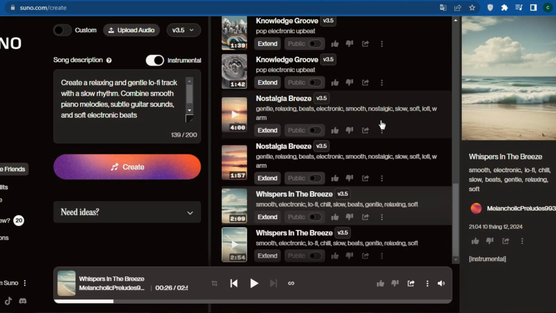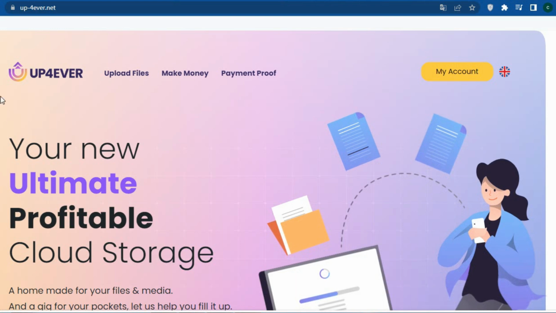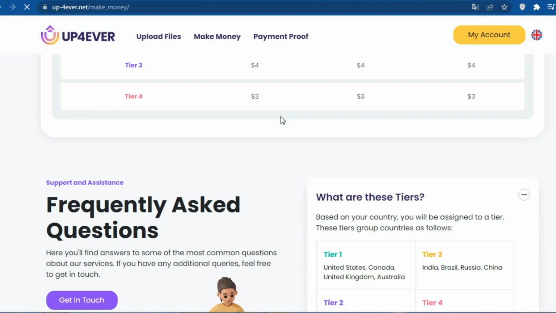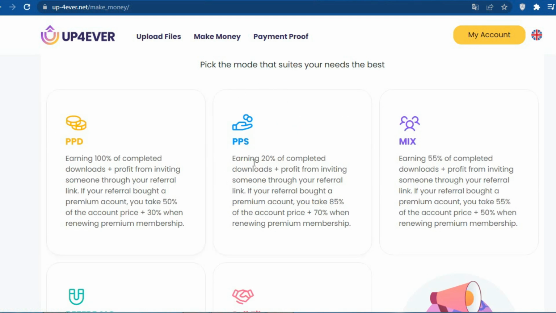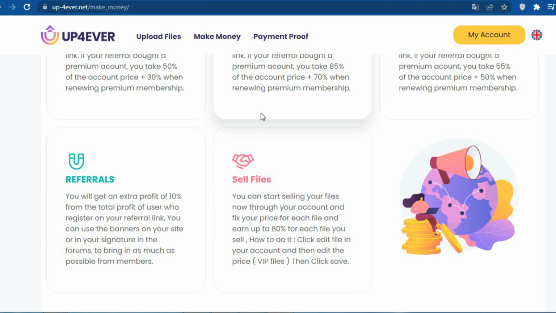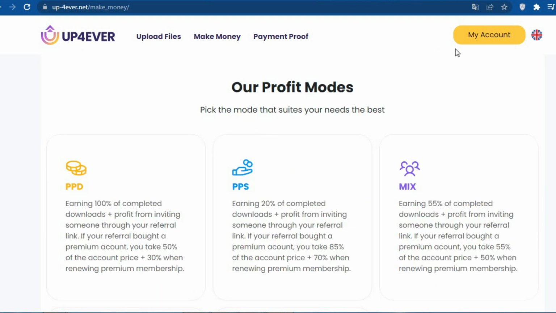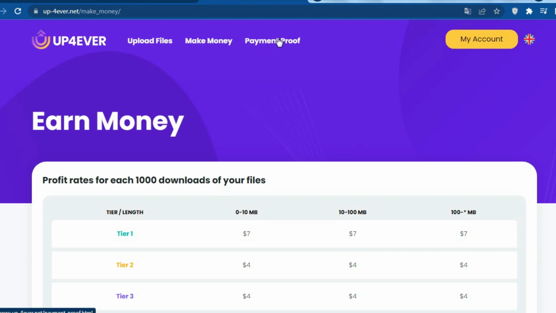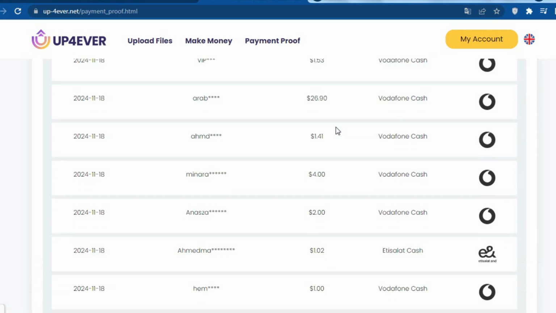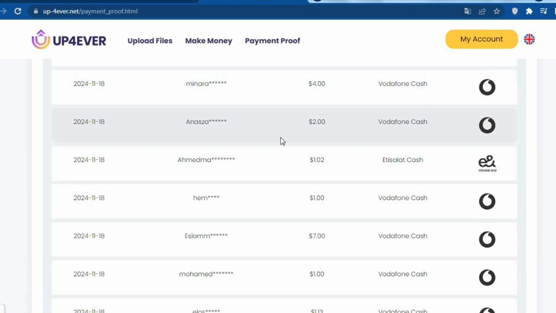Now, return to the Suno AI tool and create a few tracks. Download them to your device, then head over to the website up-4ever.net, one of the best platforms currently paying for downloads. How does it work? Simply upload your files, and the website will generate a unique download link for each file. Every time someone clicks your link, you earn money. Amazing, right? If you want to check proof of payments, don't worry. Go to the Payment Proof section, where you'll find numerous pages showcasing payments people have received. Everything is transparent and verifiable.